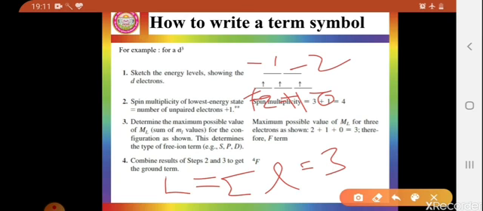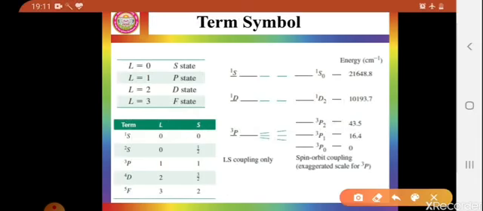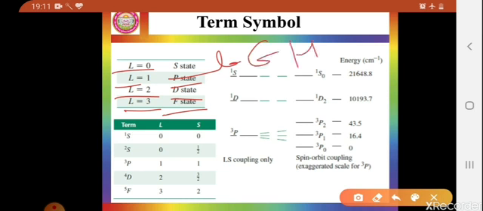And for L equal to 3, the state will be the F state. If the L value is 2, the state will be D. L value 1, state will be P. L value 0, state will be S. Suppose the L value is 4, then the state will be G. If the L value is 5, the state will be H. If the L value is 6, the state will be I. So these are the states generated from the summation of small l.